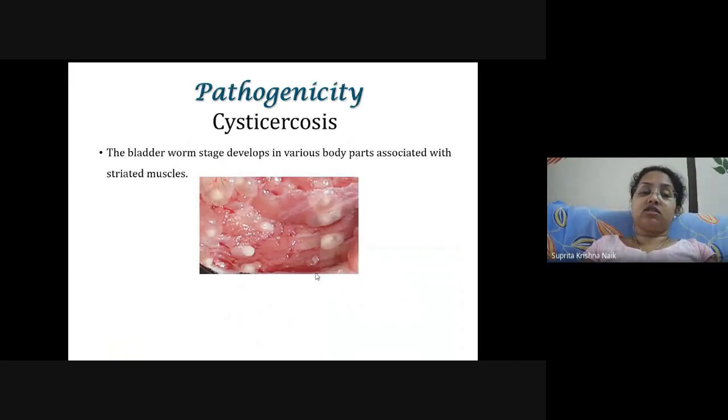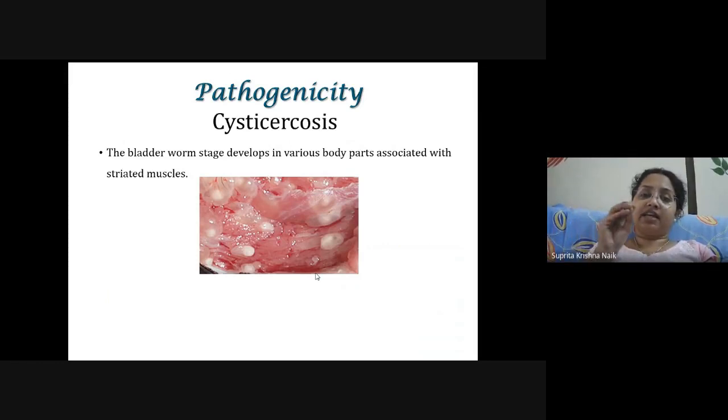What is cysticercosis? The bladder worm stage develops in various body parts associated with striated muscles. Okay, wherever the striated muscles are, the bladder worm will go and start getting into it. It is not necessary that every time the adult worm lays eggs, that egg will be discharged out from the body.